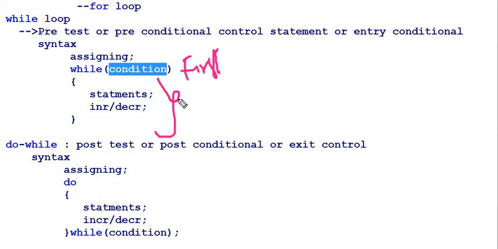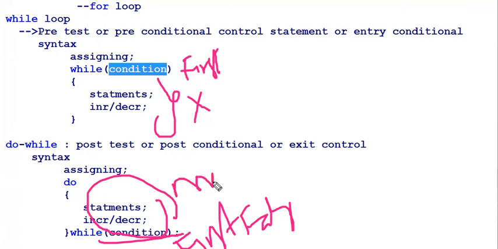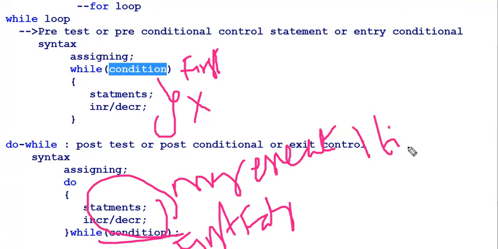The while block statement does not execute at least one time when the condition is false for the first time. In do while, a group of statements may execute at least one time. This is the thing you have to understand: do while is the post-conditional and while is the pre-conditional. When the condition is false for the first time, the while block statements cannot be executed even once.